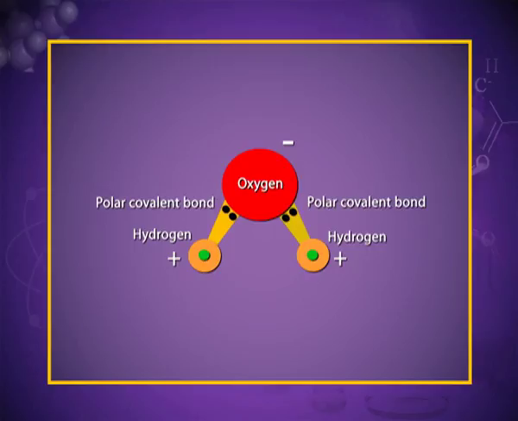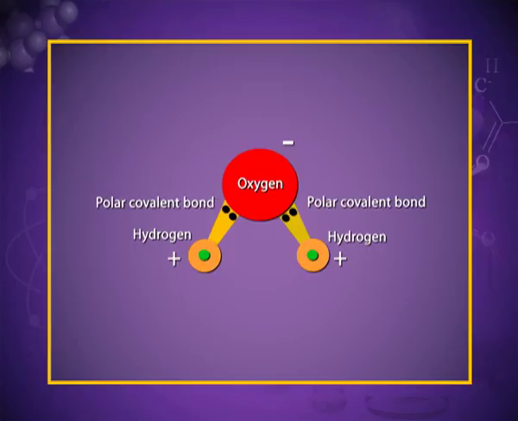In water, oxygen is more electronegative than hydrogen, so the shared pair of electrons is shifted towards oxygen, and oxygen acquires partial negative charge and hydrogen acquires partial positive charge.